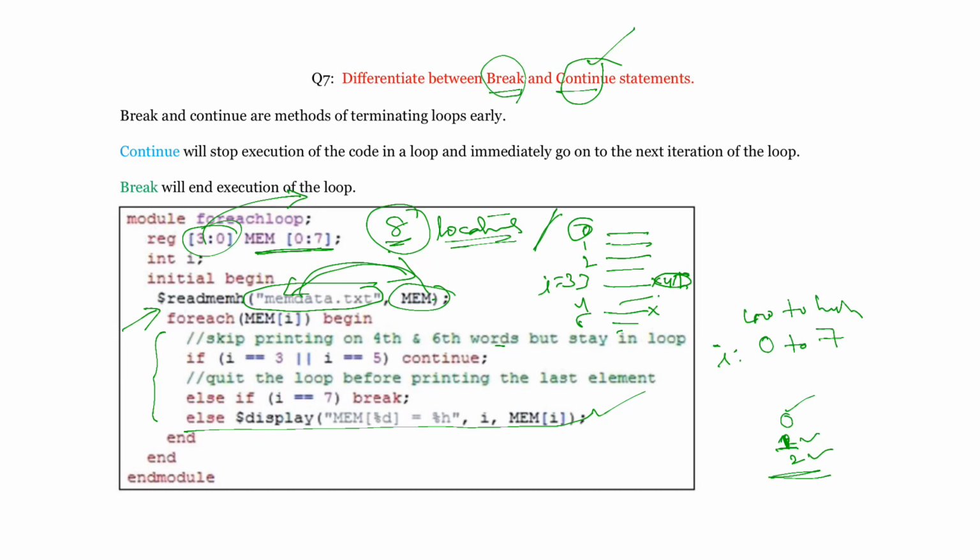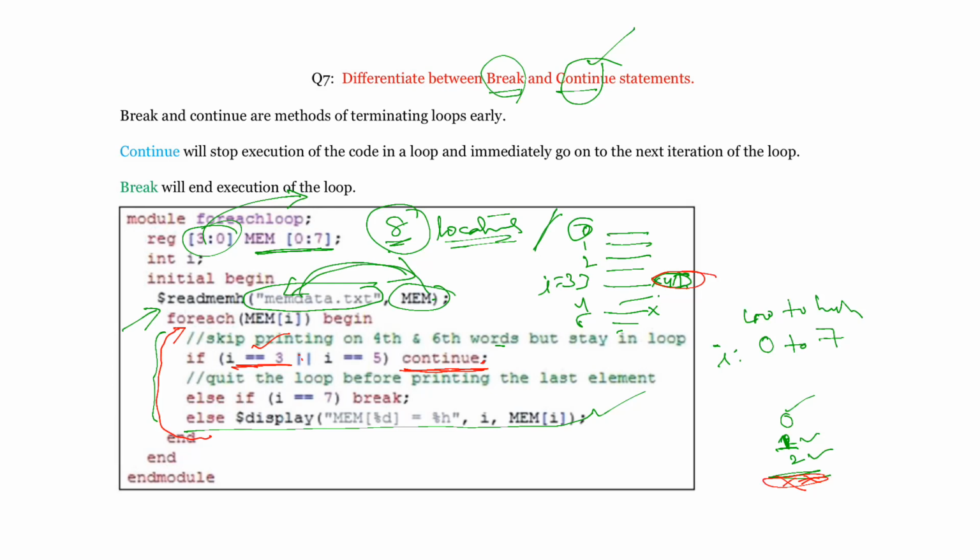Because it is an OR operation, I equal to 3 or I equal to 5, if at least one of them is 1, the condition becomes 1. So whenever I is equal to 3, it executes continue. It skips the current iteration, comes out of this body and goes for the next iteration. So the fourth word is not read by the condition. You have displayed only 0, 1, 2 till now.